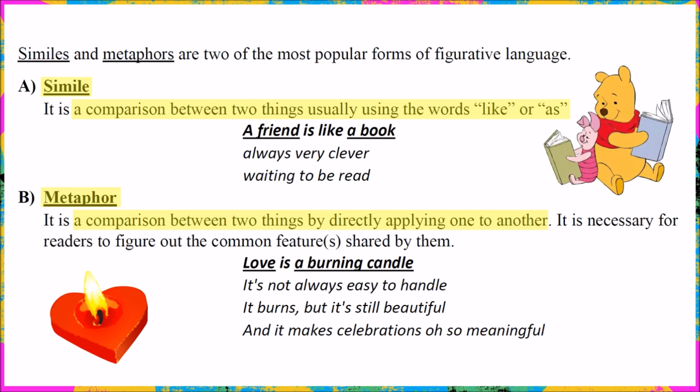First of all, for simile, you will be taking 2 things that are similar in a certain way. For example, if you say your friend is similar to a book, in a way that a book and your friend are both very clever, and both of them are waiting to be read, waiting to be understood. If you want to describe this, you can say a friend is like a book. You have to use the word like or as, so that people will know that you are comparing them in order to express something. When you use the word like or as to compare 2 things, you are using a simile.